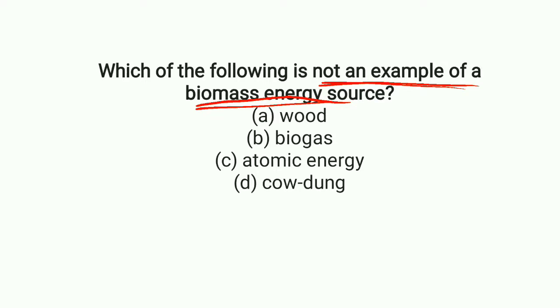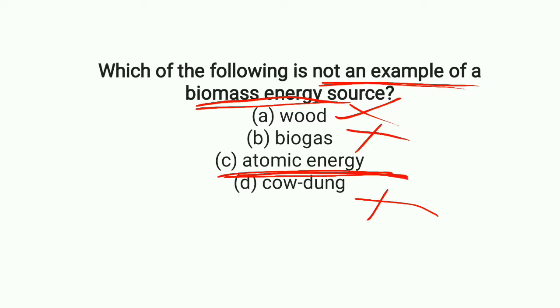Okay, right. So option A, wood. Wood is biomass energy. Biogas is also biomass energy. Cow dung is also biomass energy. Atomic energy is not biomass energy. Atomic energy is the energy obtained from the atom.